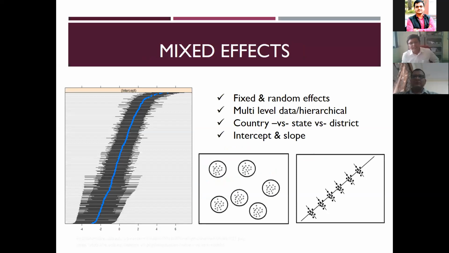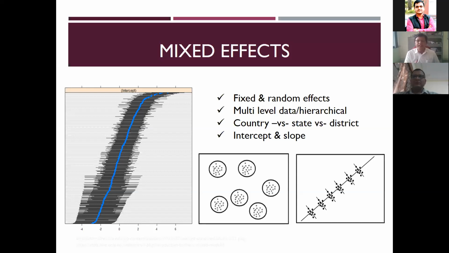The mixed effect contains both. We will see in our data when we are running. A data set cannot be totally such that the intercept varies but the slope is constant, or both slope is constant and intercept is different. It's not possible in every case. When we look into the data, it will be more clear. But the point here is that this will be a mix of both. There will be fixed effect characteristics, and also there will be these RE characteristics.